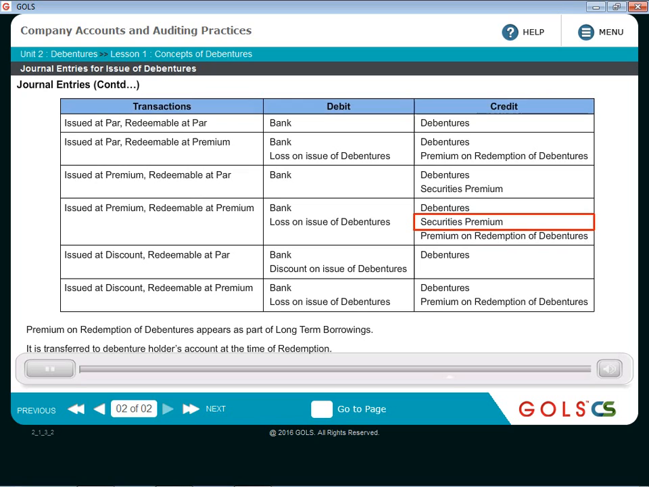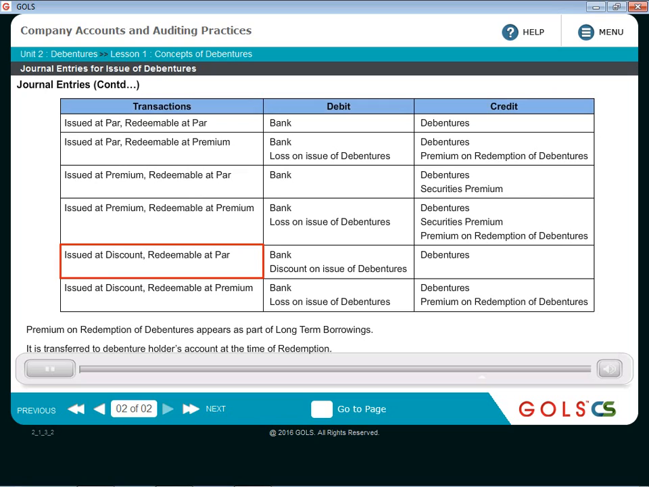Securities premium account is the premium on issue and premium on redemption of debentures account is the premium payable at the time of redemption of debentures. Securities premium account is a capital profit which goes to the reserves and surplus, whereas premium on redemption of debentures is part of your liability, long-term liability, which goes to the long-term borrowings along with the debentures.